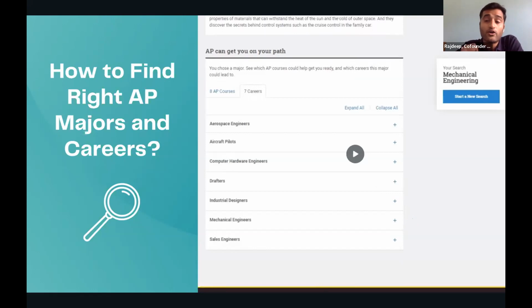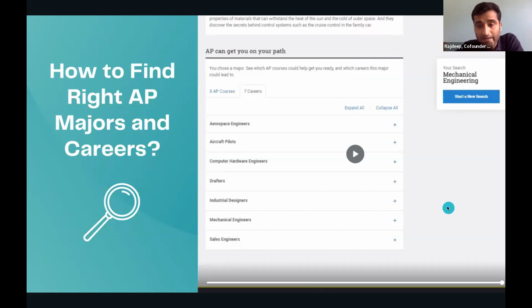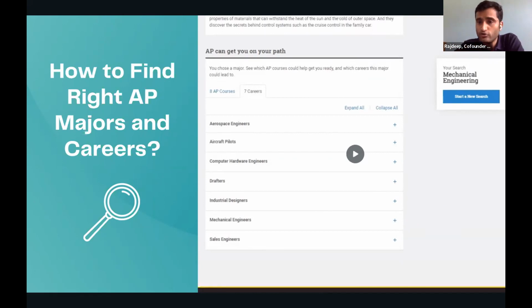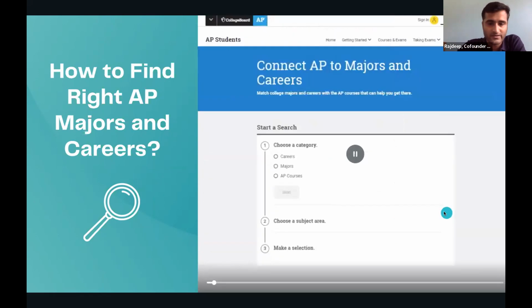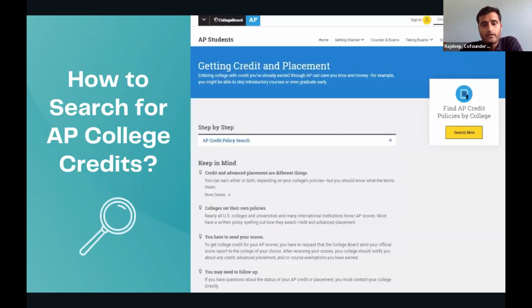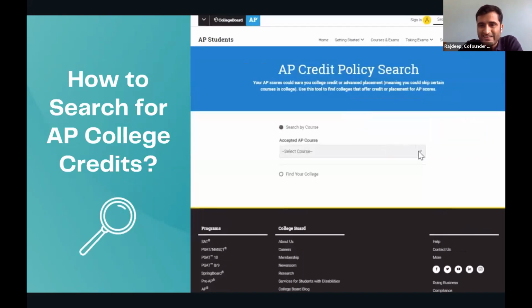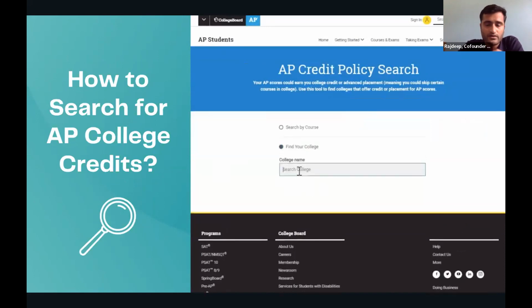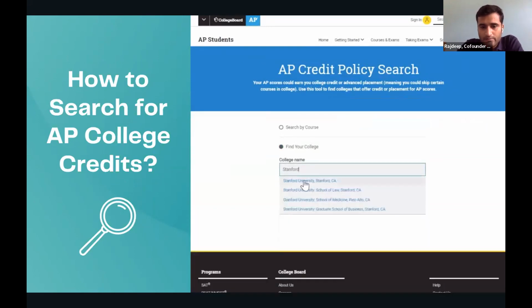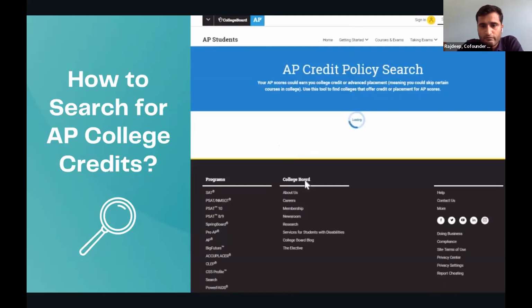Similarly, depending on the college that you're planning to apply, and I'm assuming there will be 10 to 15 colleges that you plan to apply, right? Depending on those colleges, also you can pick the AP courses, and that's what we're going to see in the next presentation, right? So let's say, for example, again, this is available on the College Board website. So you can go to the college credit policies. You can figure out based on the college. Let's say, for example, I'll pick Stanford University here. So I'll pick any university that you wish to apply.